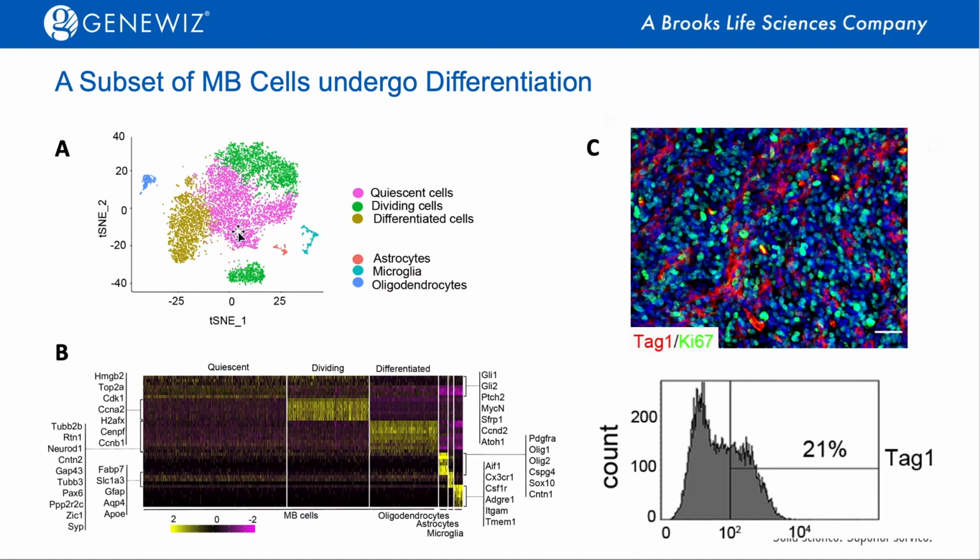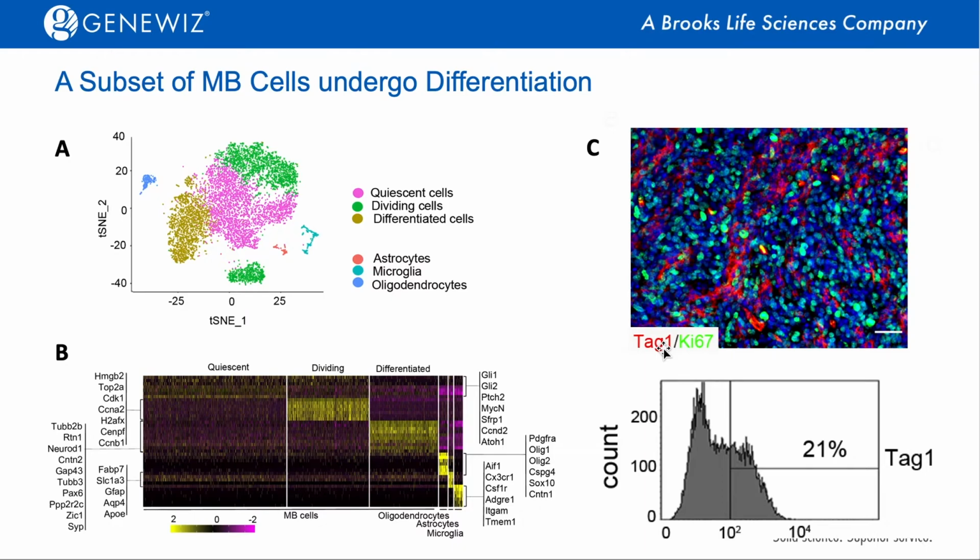As you can see, over 90% of the cells in the tumor tissues belong to tumor cells. However, among those tumor cells, there are about 20% of cells that we found undergo differentiation. Those differentiated tumor cells highly express genes associated with neuronal differentiation, such as NeuroD1 and CNTN2. The TAG1 encoded by CNTN2 is a cell surface marker associated with